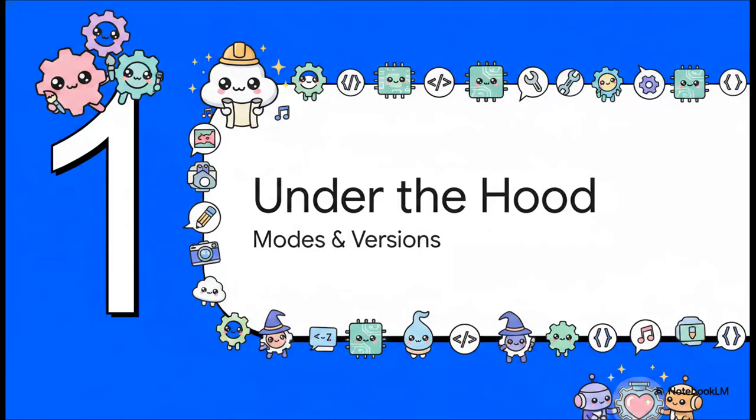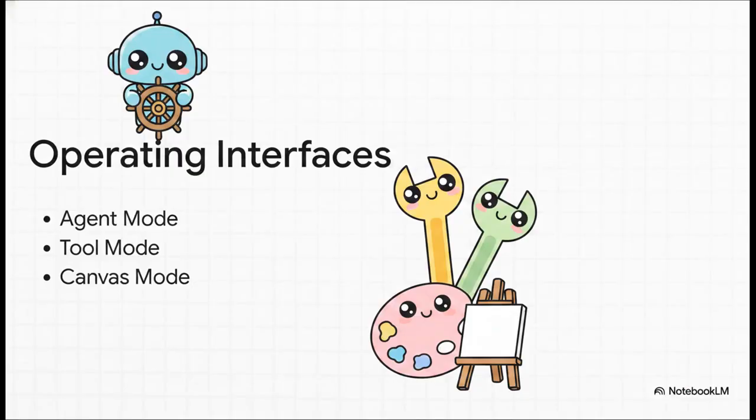Of course, frictionless definitely doesn't mean featureless, so let's look at section 1 of our outline. Under the hood, focusing on modes and versions. A huge indicator of a mature AI platform is how it handles different skill levels and workflow preferences, right? Because we all work differently. SJinn tackles this head-on by offering 3 distinct operating interfaces: agent mode, tool mode, and canvas mode.